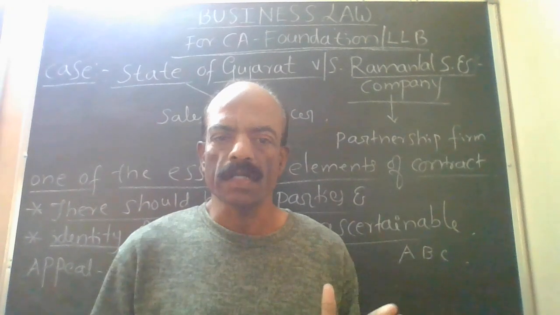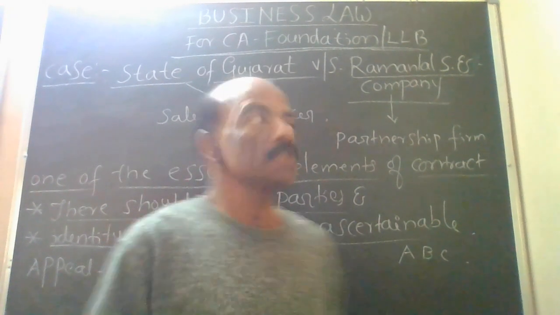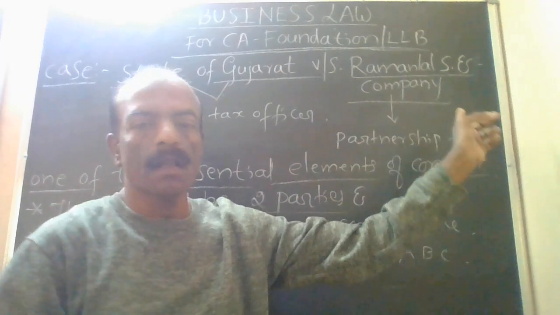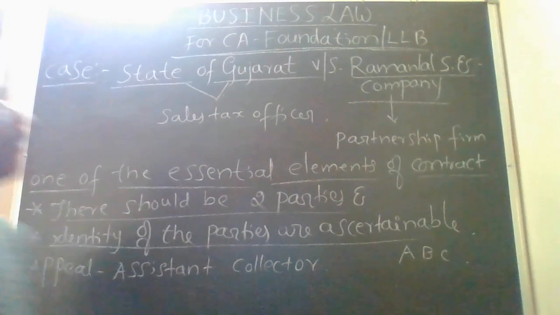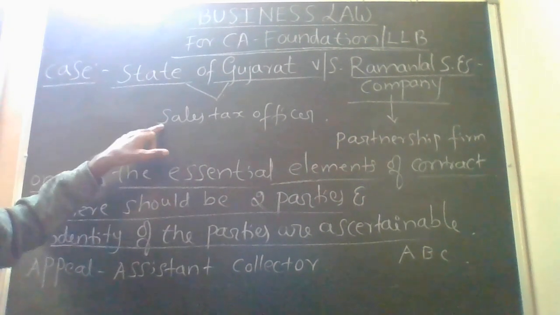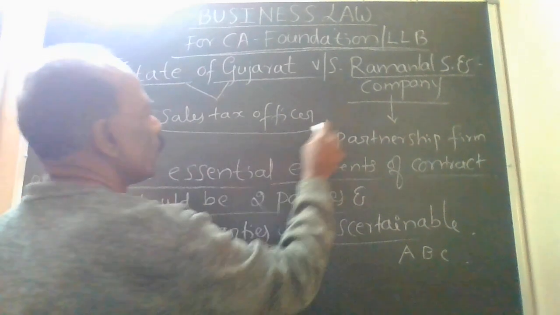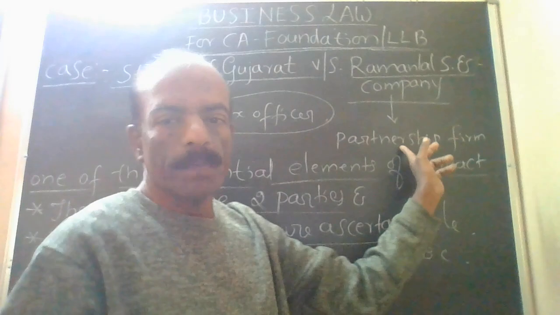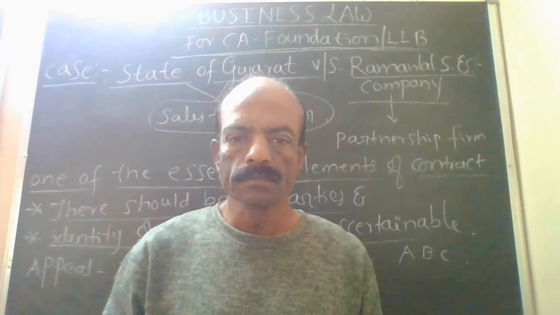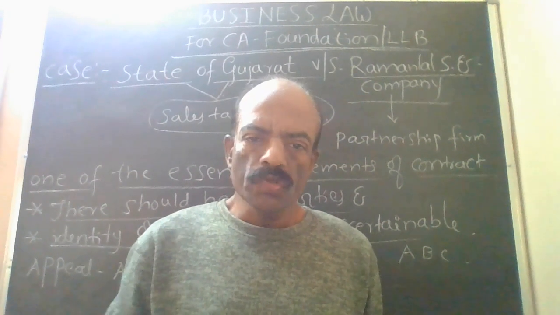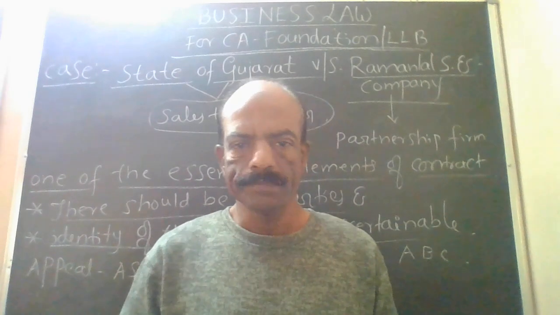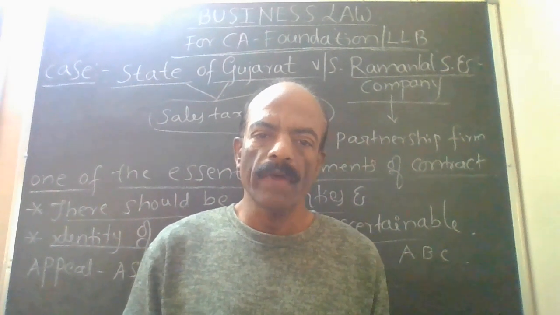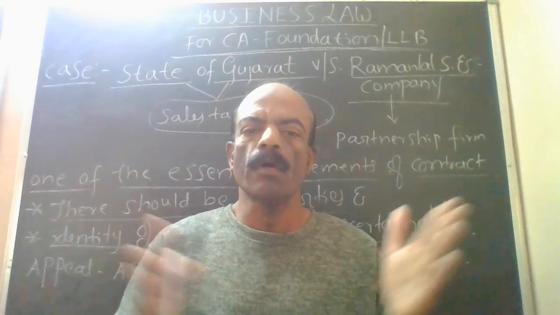This point was upheld in the case State of Gujarat versus Ramanlal S and Company. State of Gujarat means here the sales tax officer. Ramanlal S and Company means a partnership firm. After dissolution of the partnership firm, that is closing the firm, partners divided their assets among themselves.